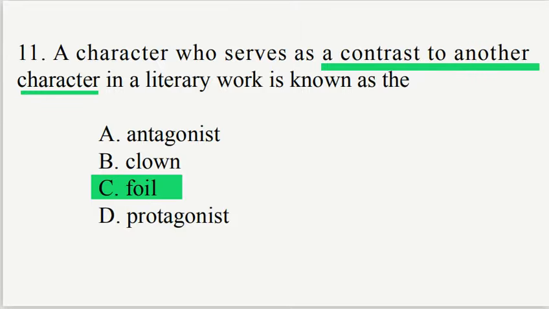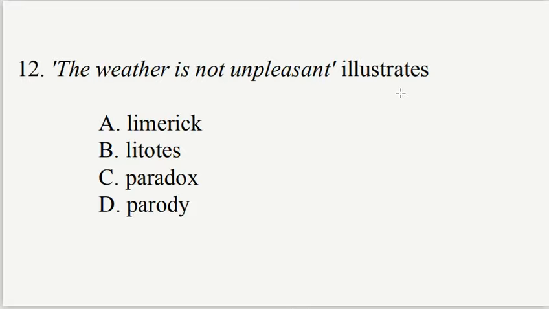Number 12. The weather is not unpleasant illustrates A. Limerick, B. Litotes, C. Paradox, D. Parody. A limerick is a type of poem, while litotes, option B, is the correct option.